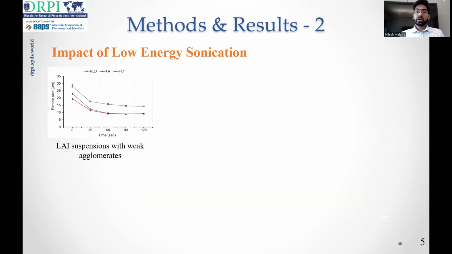We did some low energy sonication experiments to determine the effective particle size and to see whether there are particle agglomerates in the suspension. So when we applied low energy sonication while doing particle sizing for formulation RLD, FA, and FC, we can see there is a decrease in particle size over time, suggesting that particle agglomerates are breaking with the application of sonication energy. And these suspensions were termed as suspensions with weak agglomerates.